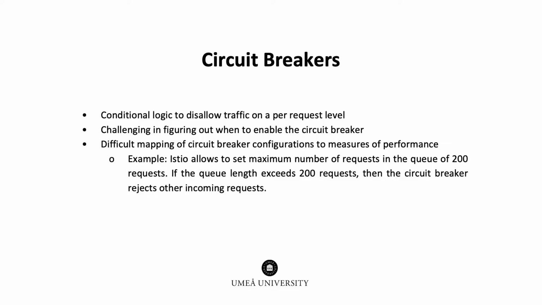become obsolete. For example, in Istio, we can set a maximum number of requests in the queue of 200 requests. If the queue length exceeds 200 requests, then the circuit breaker rejects other incoming requests.